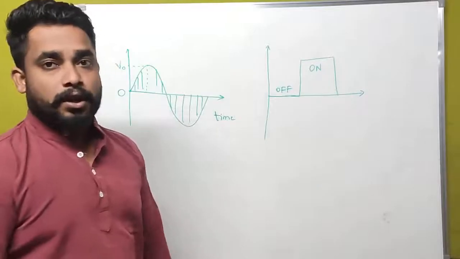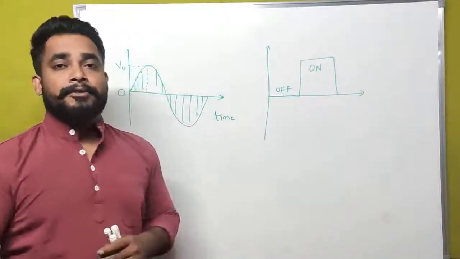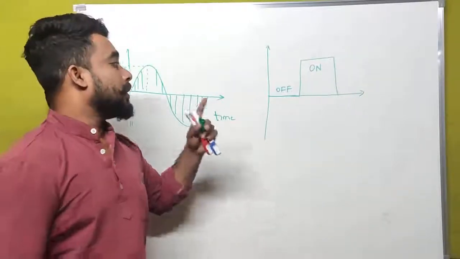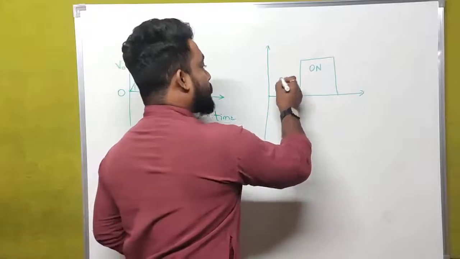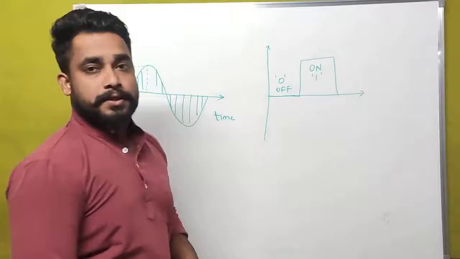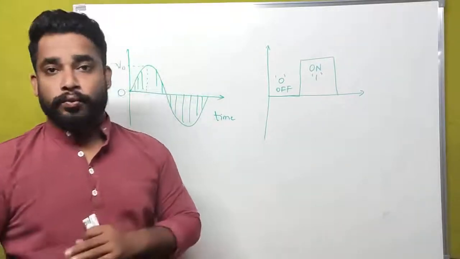This is how we represent every electronic signal in digital electronics. Off state is also called the zeroth state. On state is also called the one state.